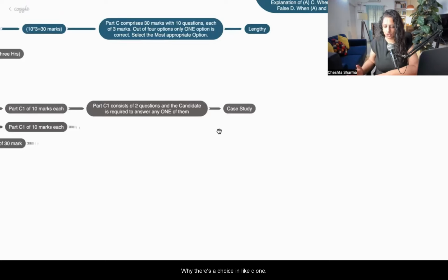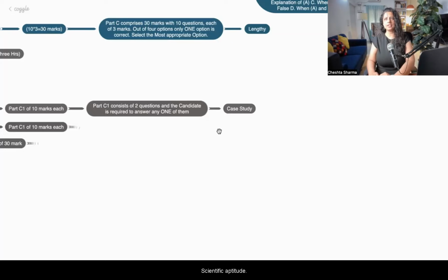Why is there a choice in C1? Because it relates to your scientific background. One case study will be general science, and one will be more on the engineering side. They give you an option so you can choose the type you understand well, because a little bit of scientific aptitude is involved.